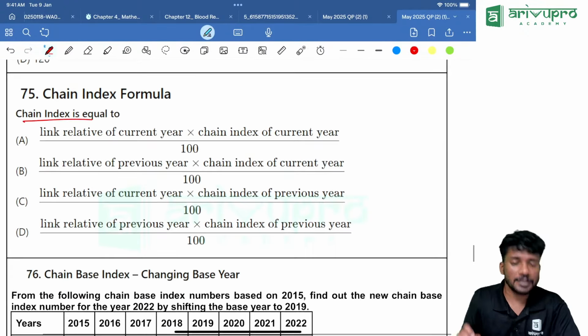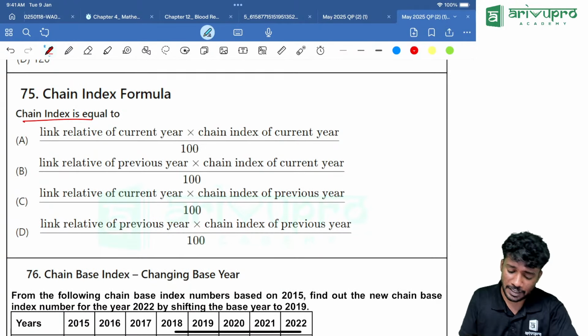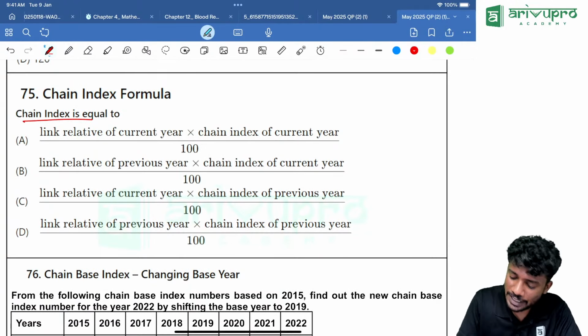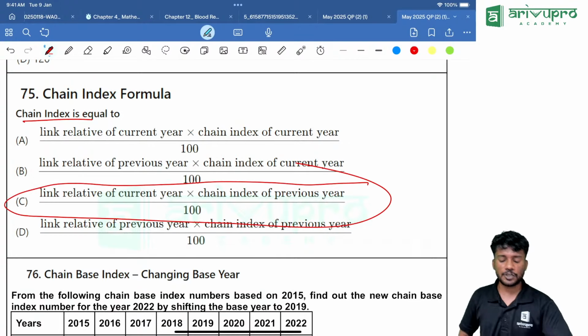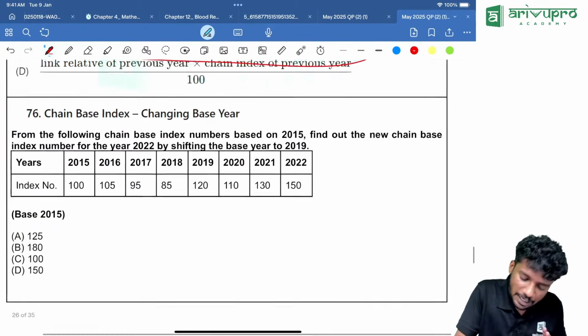Now another direct question. Chain index number, direct formula. Chain index number formula is what? Link relative of current year into chain index of the previous year into 100. Option C is our answer.